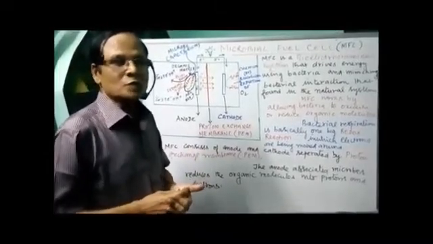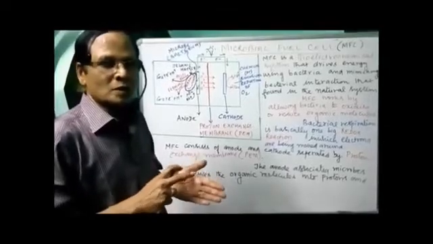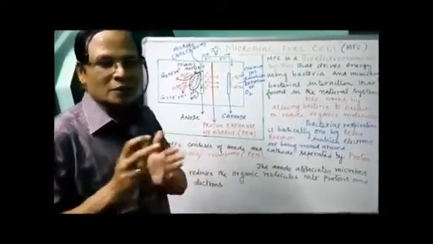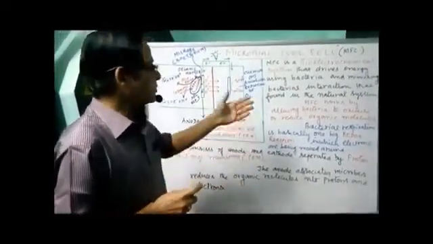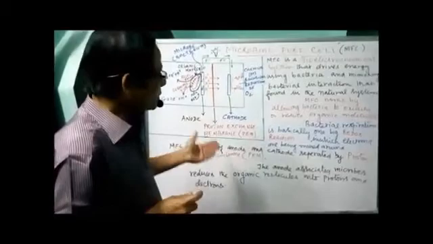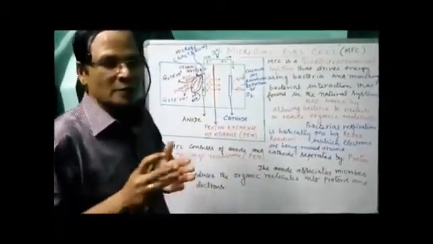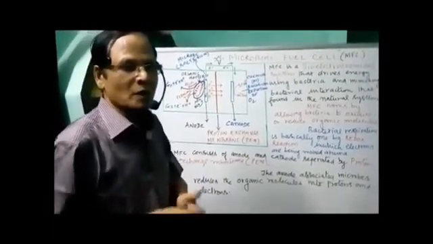We studied in 11th standard the electron transport system, where oxidation and reduction occur: removal of electrons or addition of electrons through the electron transport system. That's called oxidation and reduction. Here the MFC works by allowing bacteria to oxidize or reduce organic molecules, either through normal respiration or through the fermentation process.